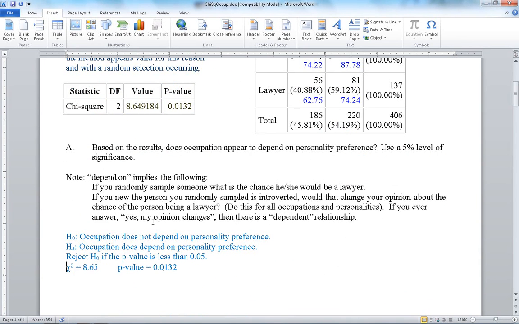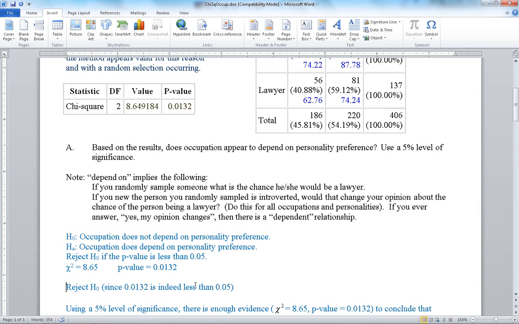Next, we want to write down our test statistic, which is 8.65 when we round that off to a couple of digits after the decimal point. And that gives me a p-value of 0.0132. Next, we want to look at our decision. The decision rule says that if the p-value, which was 0.0132, is less than 0.05, then we're going to reject the null hypothesis.